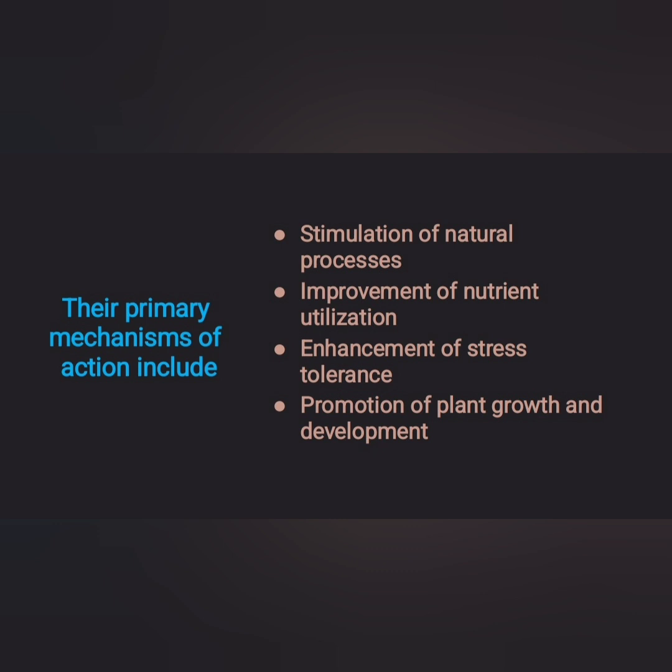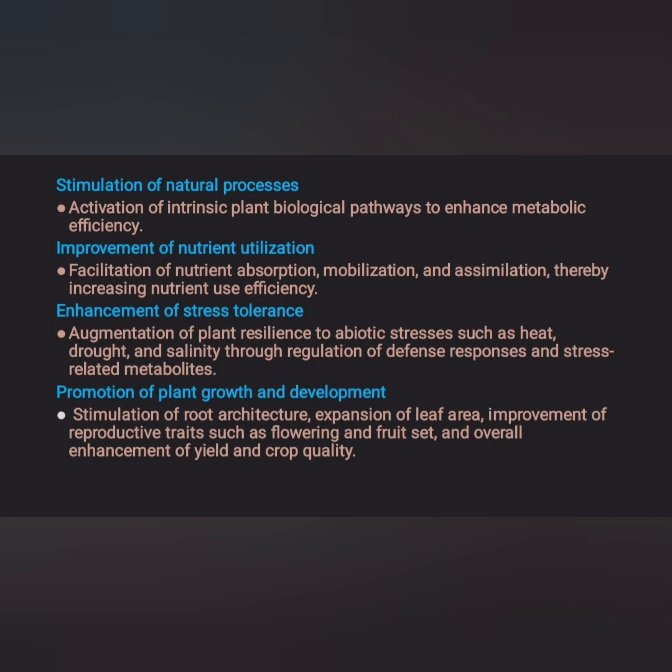Next, here are the primary mechanisms of action involved. First, stimulation of natural processes, improvement of nutrient utilization, enhancement of stress tolerance, and promotion of plant growth and development.